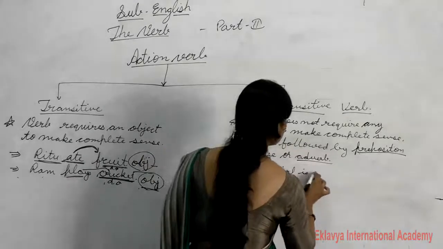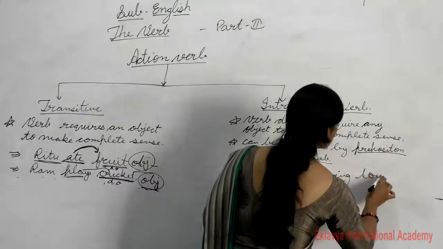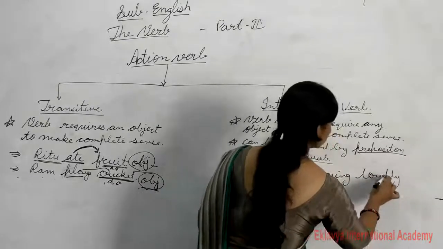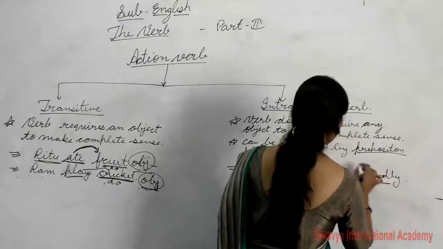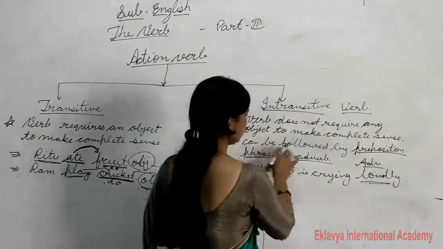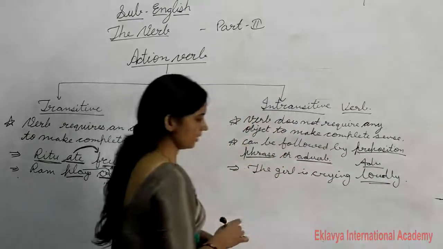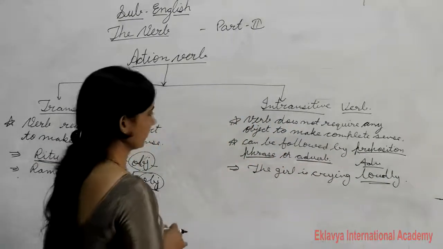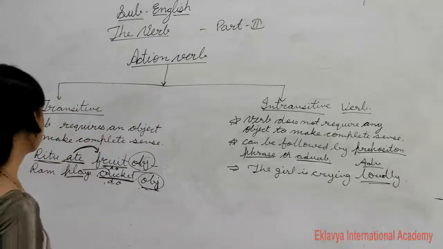The girl is crying loudly. The girl is crying loudly. So what is the loudly here? Loudly here is an adverb. So I said that it can be followed by a preposition phrase and adverb, okay. I hope you understood, student.